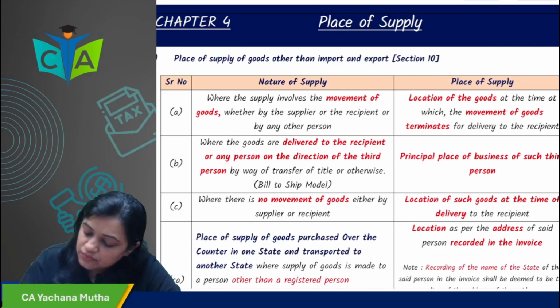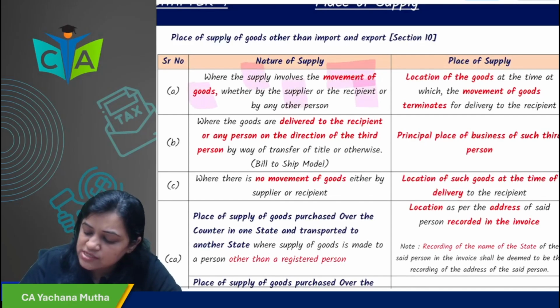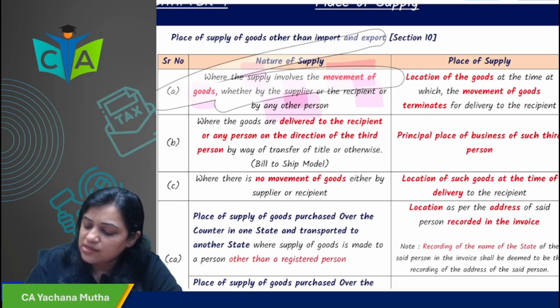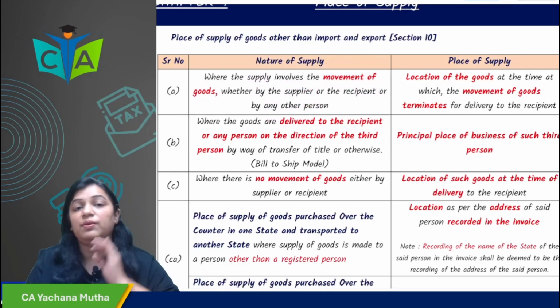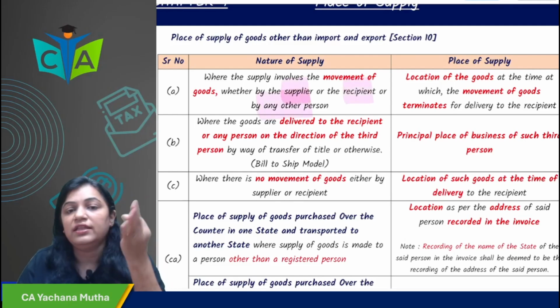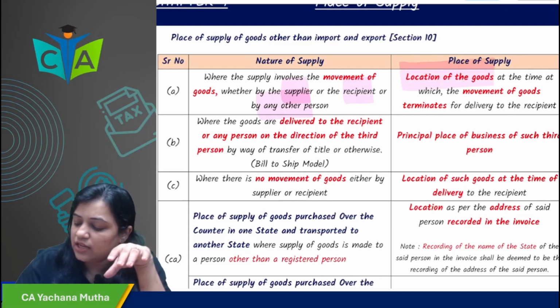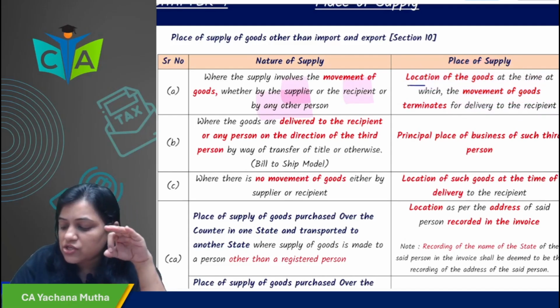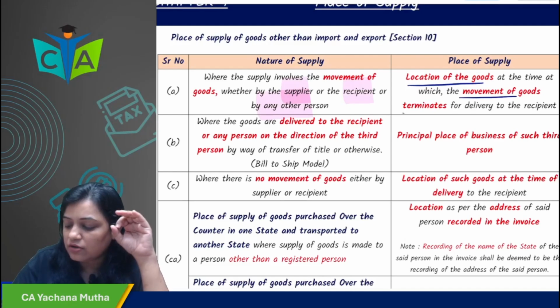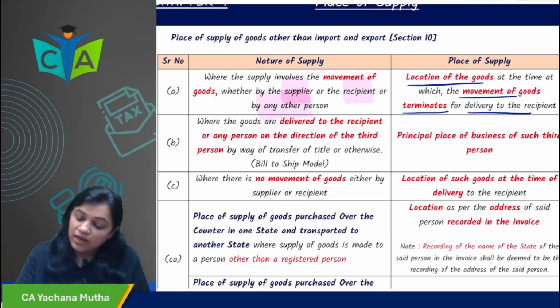So here, where the supply involves movement of goods, whether by supplier or recipient or any other person, in that case what is the place of supply? The place of supply is the location of goods at the time at which movement of the goods terminates for delivery to the recipient.